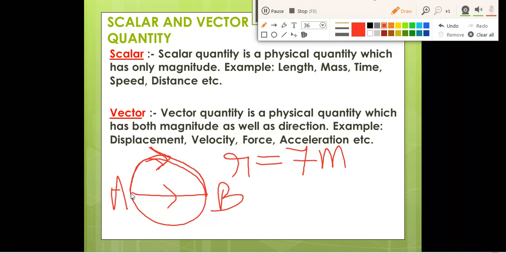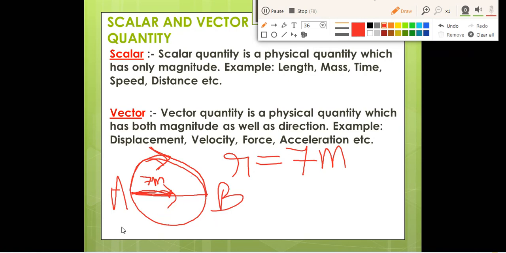Of radius 7 meter. And what is the radius of this circle? 7 meter. Radius is the distance from the center to its circumference. So this is your 7 meter. Radius is 7 meter, given in the question. What is the distance traveled and what is the displacement? In this question we have to find the distance as well as the displacement.